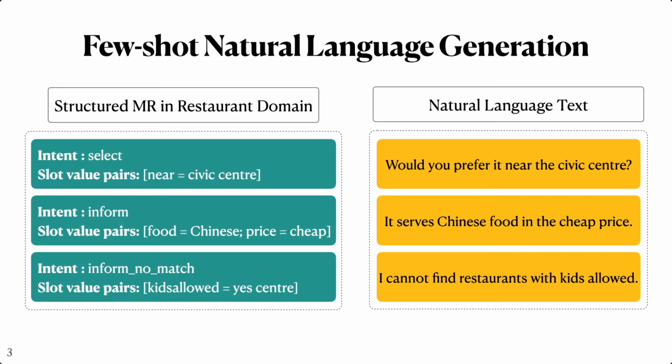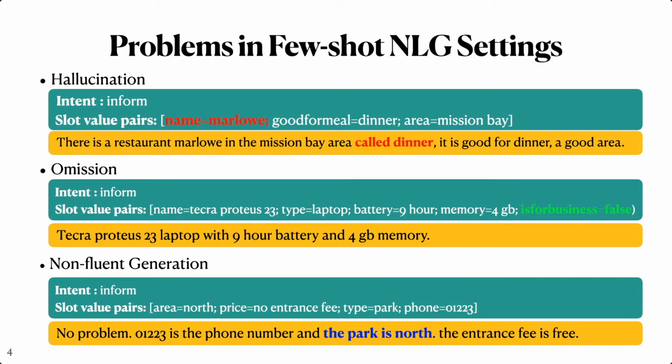NLG is the key component in the task-oriented dialogue system, which converts the structured meaning representations to natural language. For large-scale conversational systems, where it is common to have hundreds of intents and thousands of slots, it is important for an NLG system to generalize well with limited labeled data in real applications. In the few-shot learning setup, the number of training examples is extremely small, which easily leads to non-fluent generation with many grammar mistakes and hallucinating or missing pieces of information.